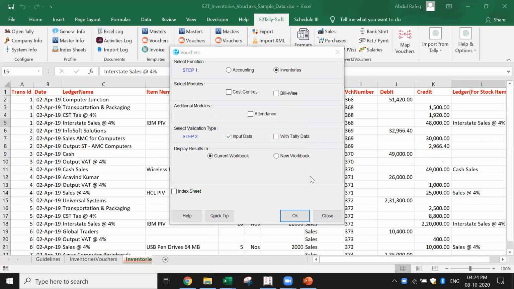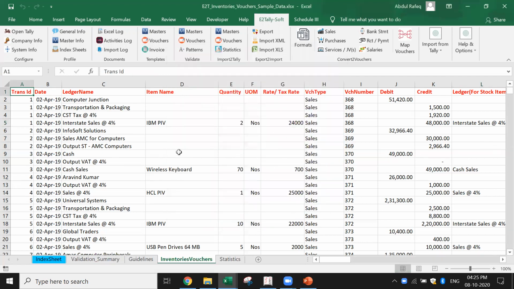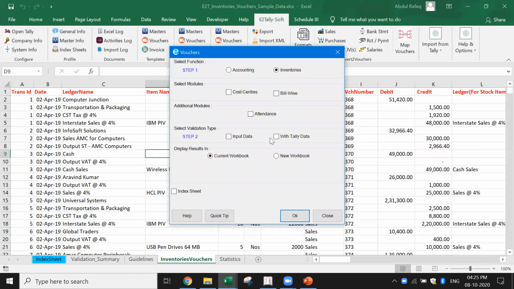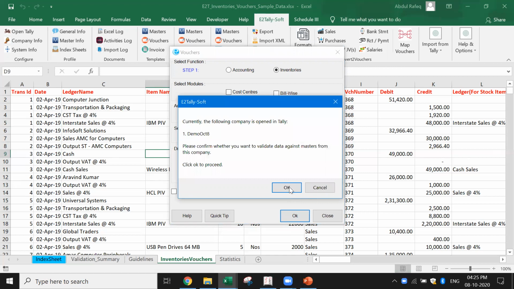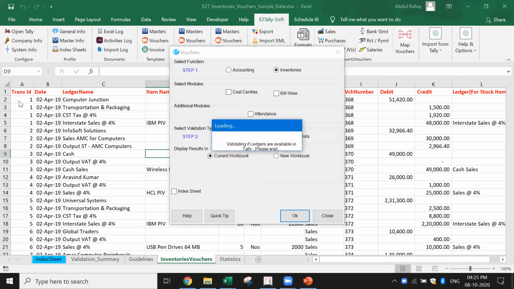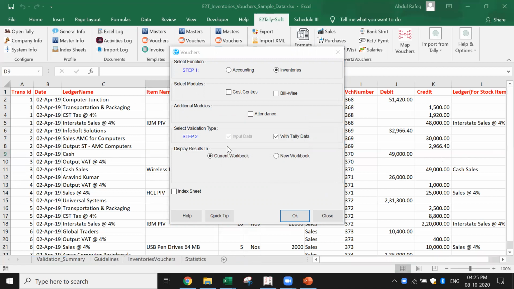All those types of tests are performed here and give a message that the data is okay. Now let's come to the next validation, which is validate with Tally data. This is where it's going to verify whether the data is available inside Tally. When I say okay, it's going to verify with the Tally data for all the ledger masters whether these are available or not. See, it says validating.